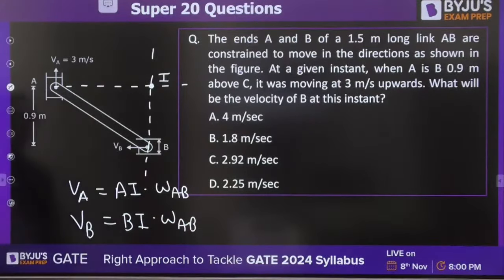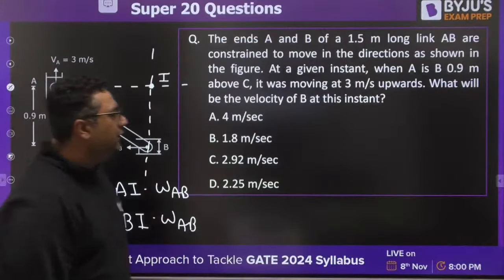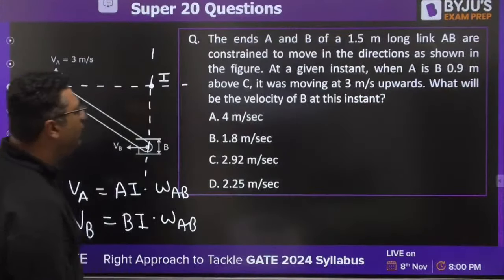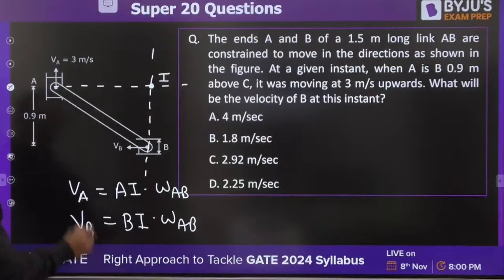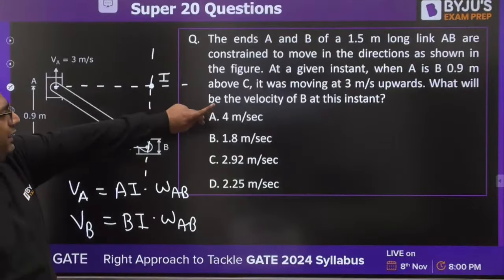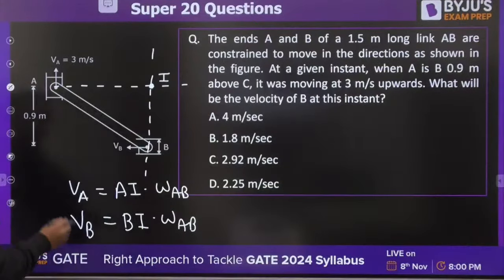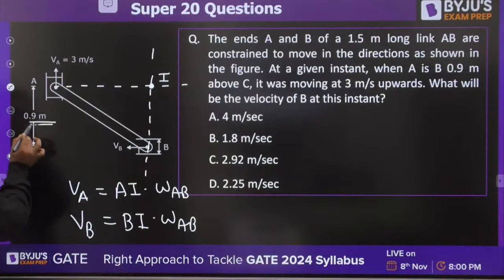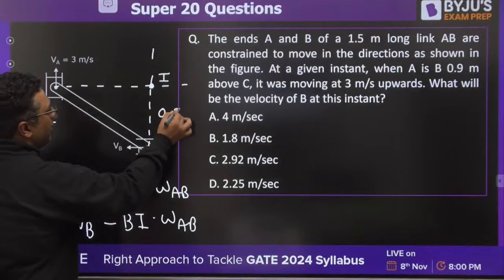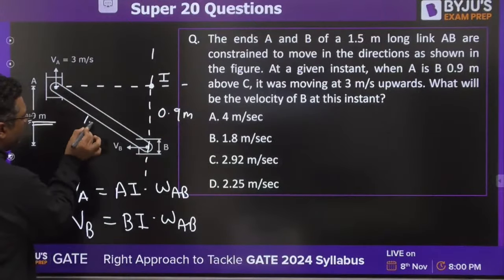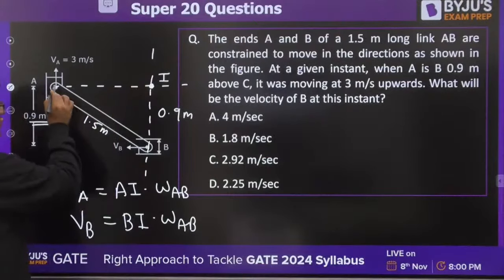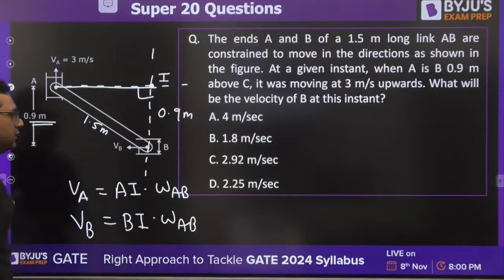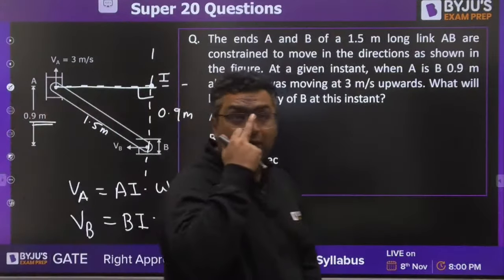And my dear, I feel they have mentioned the length. They have mentioned the length is 0.9 meter, when A is 0.9 meter above C. So this is 0.9 meter and this is 1.5 meter. So I feel when these two dimensions are given, you can find out this by Pythagoras. Solve it and get the answer.